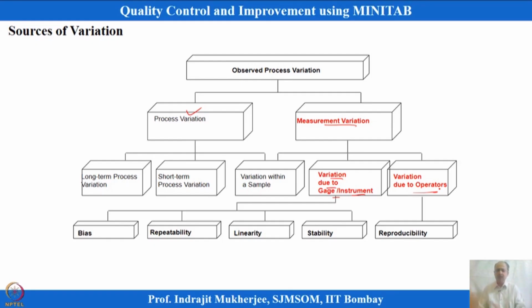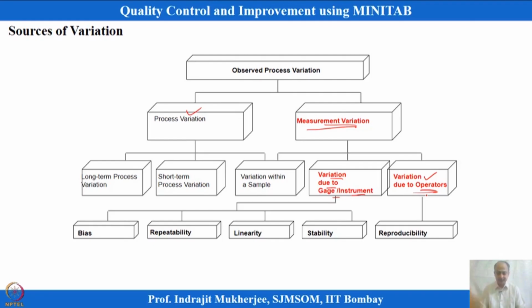A person working in the tool room will take more precise, accurate readings as compared to a person on the production floor, and engineers, they are unskilled workforce here, so they will measure something different. So, variation due to operators can also go into the overall measurement variability.